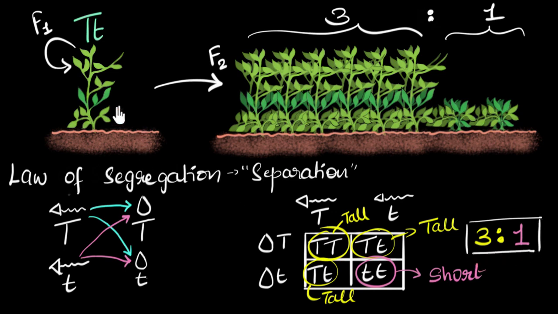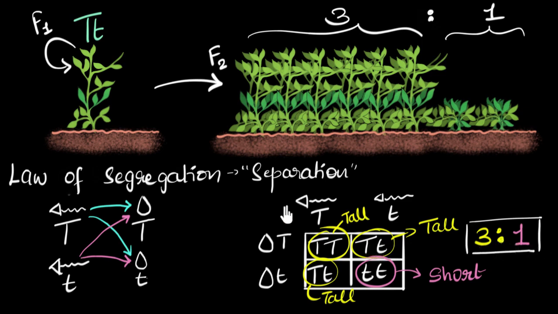And just to be clear, this does not mean that if you grow 4 seeds and the 4 plants, then 3 out of them will be tall and 1 will be short. You know, chances doesn't work that way. It just means that if you grow lots of plants, maybe hundreds of plants, and then you count them, then you will see about roughly 3:1 ratio will turn up for tall and short plants.